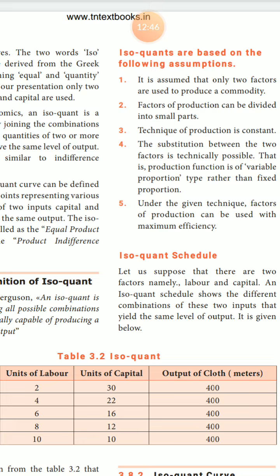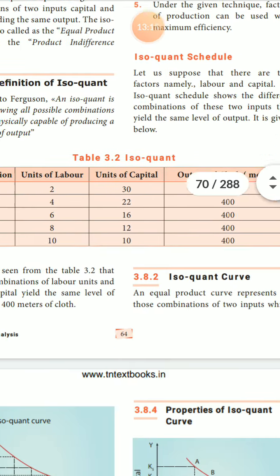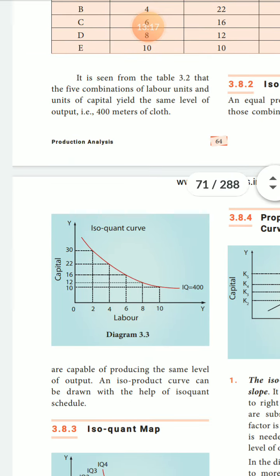The isoquant curve, also called the equal product curve, represents those combinations of two inputs which are capable of producing the same level of output. The isoquant curve can be drawn with the help of the isoquant schedule. Listen students, this diagram, note it down in your classwork.